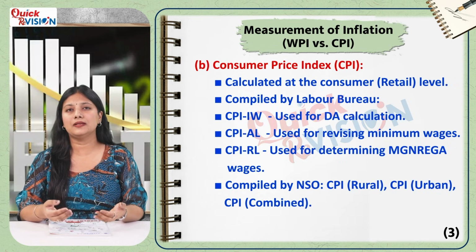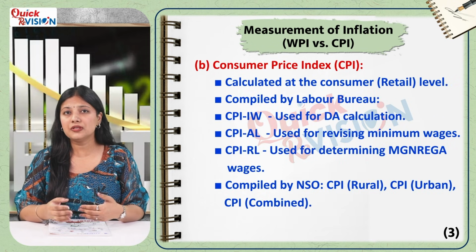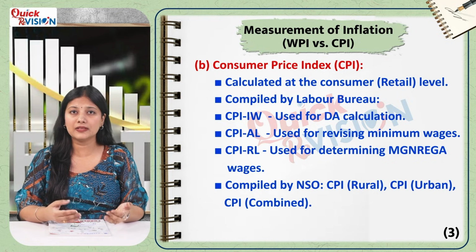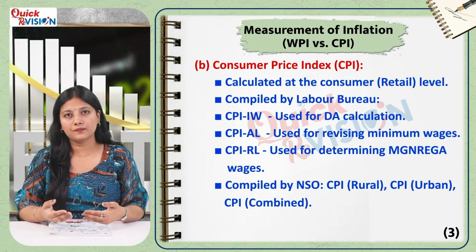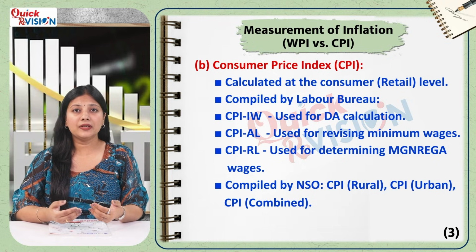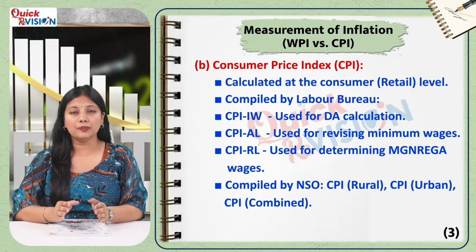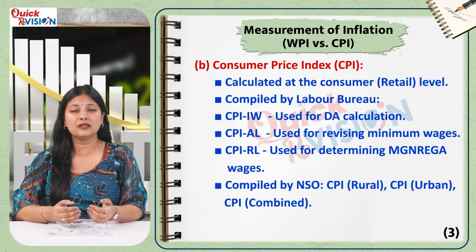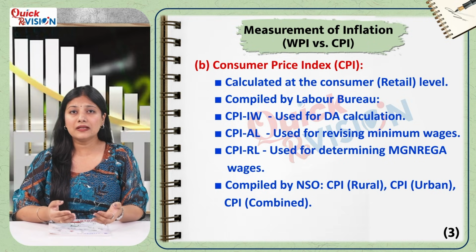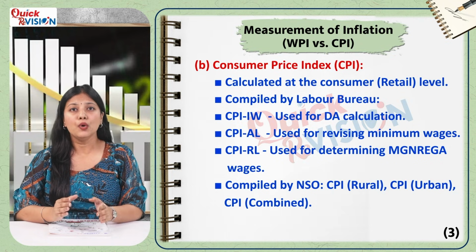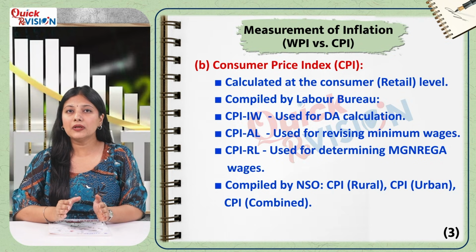The Consumer Price Index, that is CPI, on the other hand, measures retail inflation. It tracks the price changes of a fixed basket of goods and services that consumers typically purchase. The Labour Bureau compiles CPI for industrial workers, agricultural laborers, and rural laborers, while the CPI for urban non-manual employees, that is UNME, has been discontinued. More recently, the National Statistical Office, that is NSO, releases the CPI rural, CPI urban, and the all-important CPI combined, which the RBI uses for its monetary policy decisions.